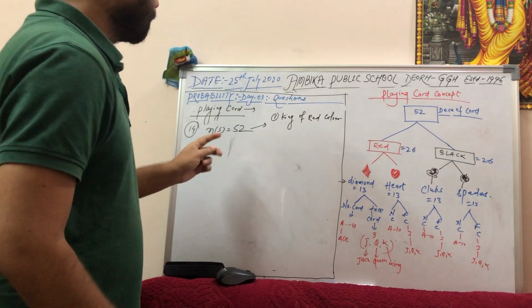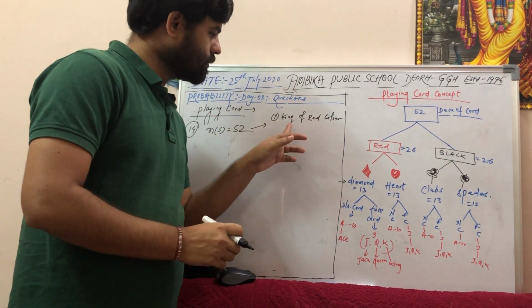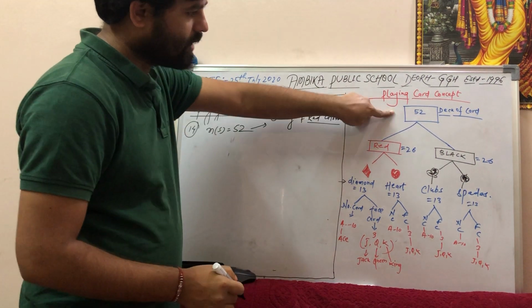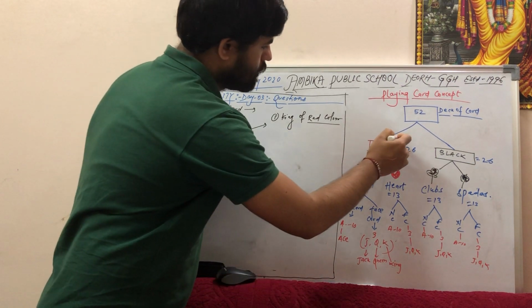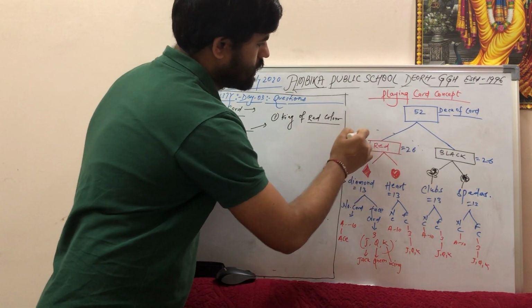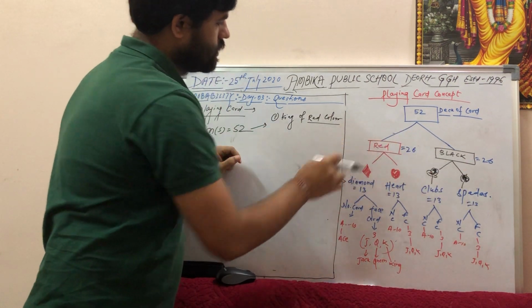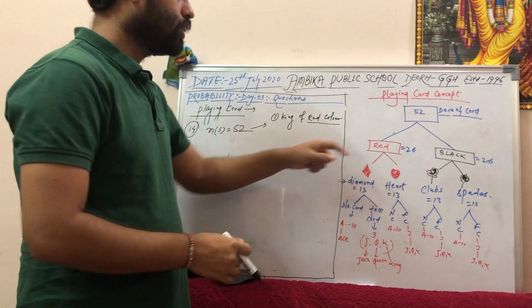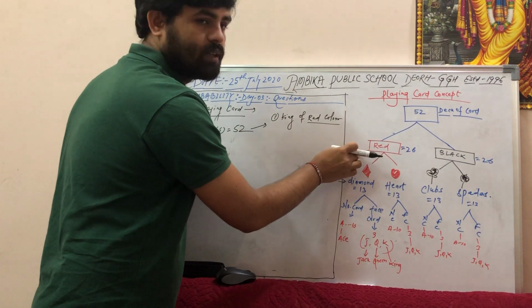Okay, fine. Very easy. What it is saying: find the probability of getting a king of red color. You go to the deck of 52 cards, saying red color, so I will think on this part only. I will not think from this part. Here it is red, right? So how many reds are there? 26. We do not have to think how many reds are here. You have to just go to the branch. There is a red, right?